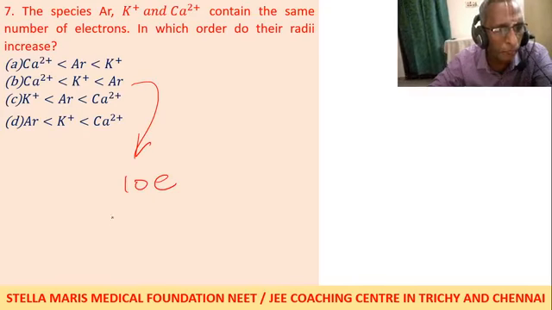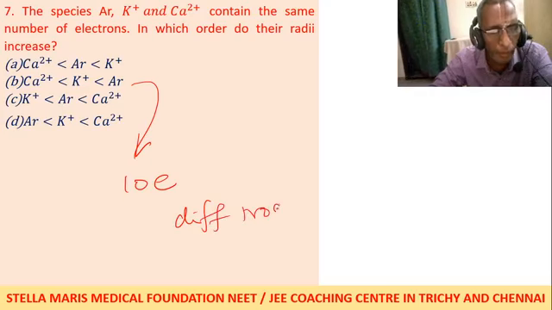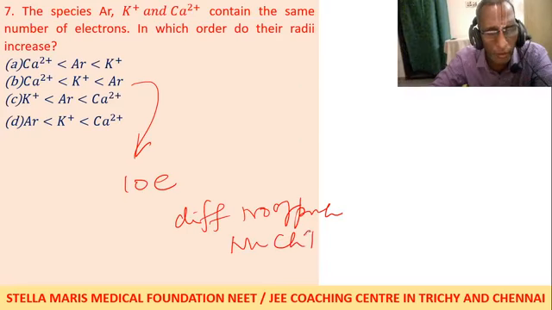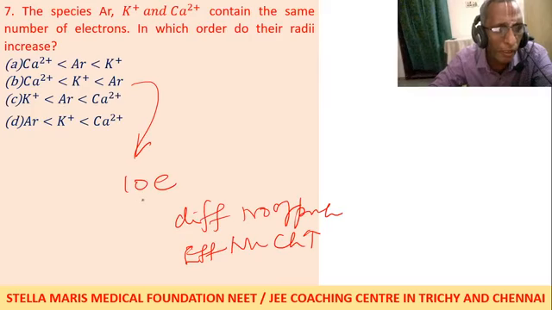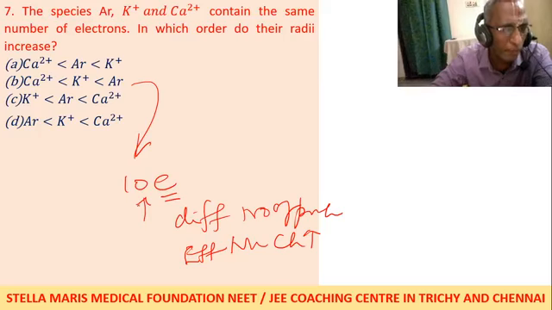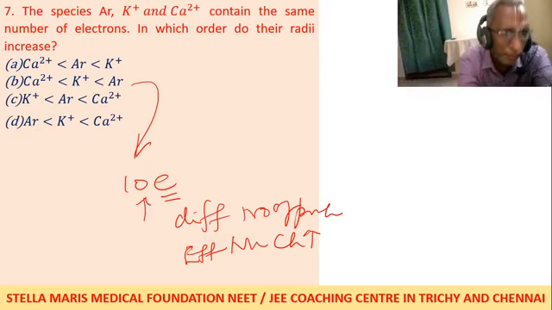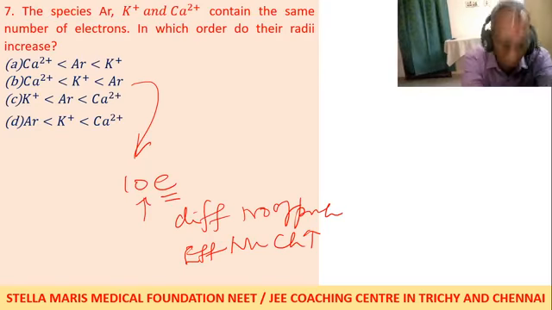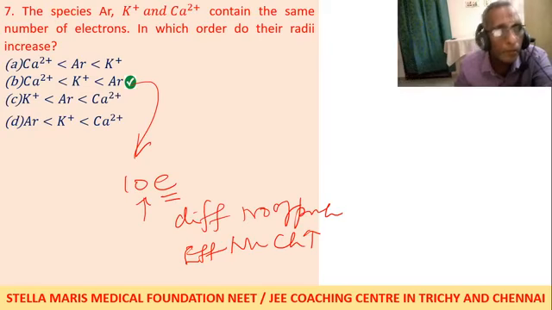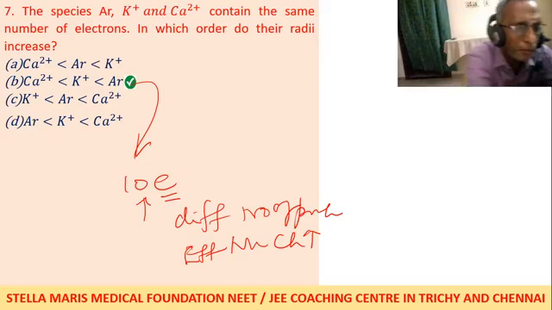But calcium, potassium, argon contain different numbers of protons. So the effective nuclear charge is high. High effective nuclear charge controls the same electrons. So electrons will be pulled towards the nucleus. So size decreases. Let us check. So second choice, the radius of the bivalent cation is the smallest.